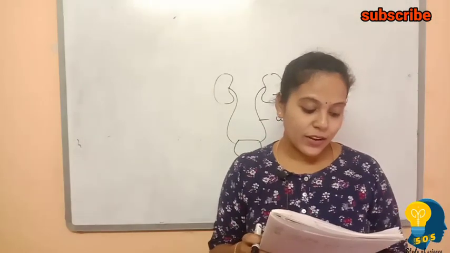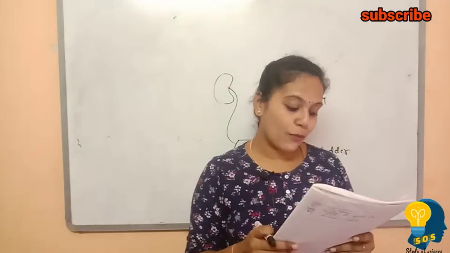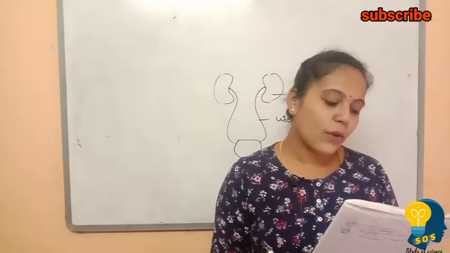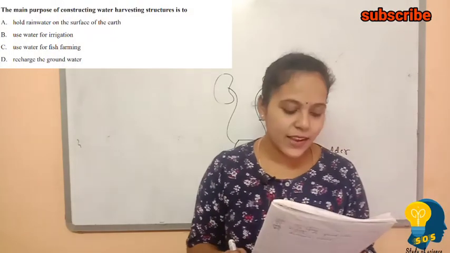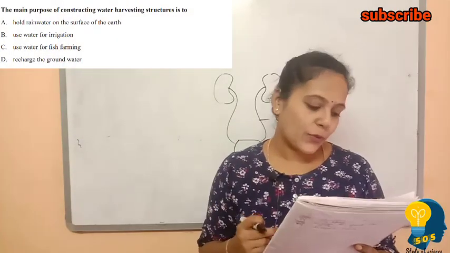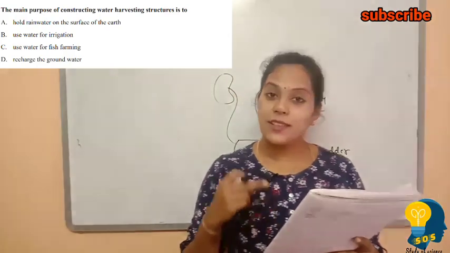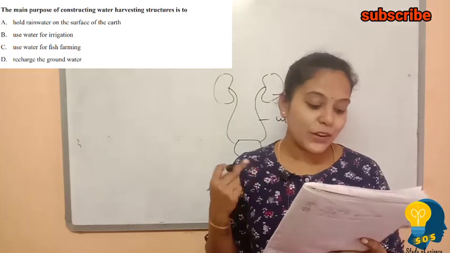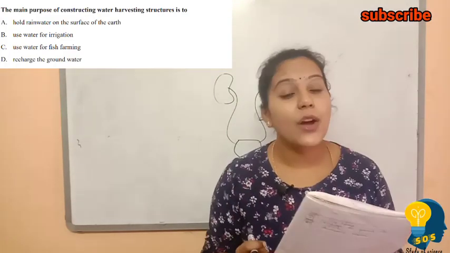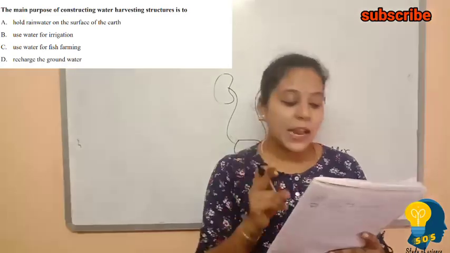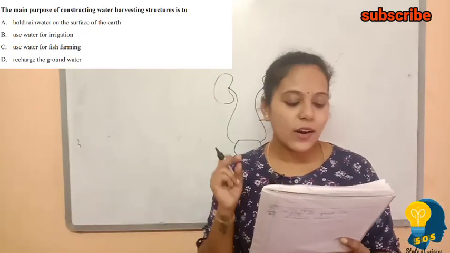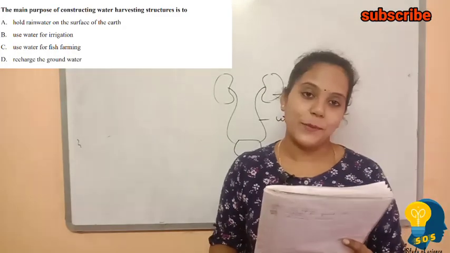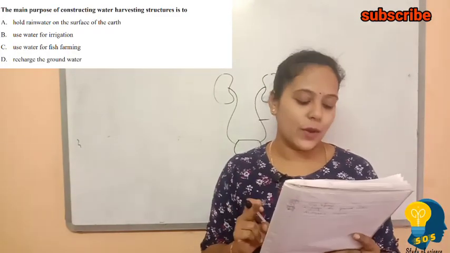The next question: the main purpose of constructing water harvesting structures is to. The options are: hold rainwater on the surface of earth, use of water for irrigation, use of water for fish farming, and recharging the groundwater level. The main purpose of constructing water harvesting structures is to recharge the groundwater level. So, option D is the correct one.